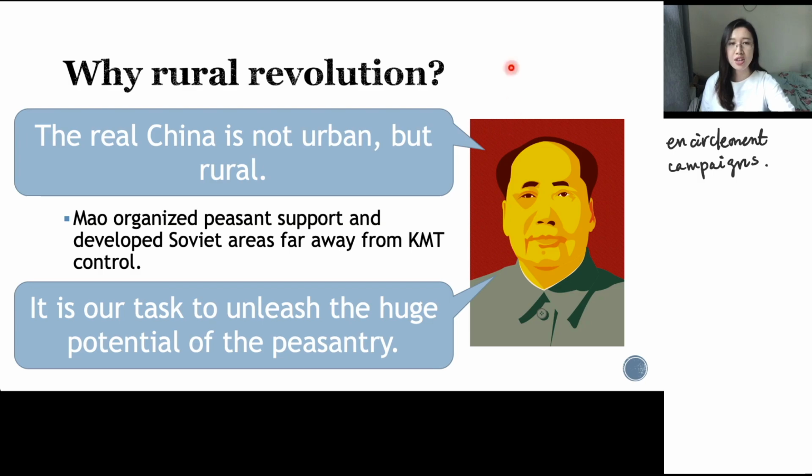He also said it is our task to unleash the huge potential of the peasantry. So you can see he is a true believer in the revolutionary potential of the peasantry, right?